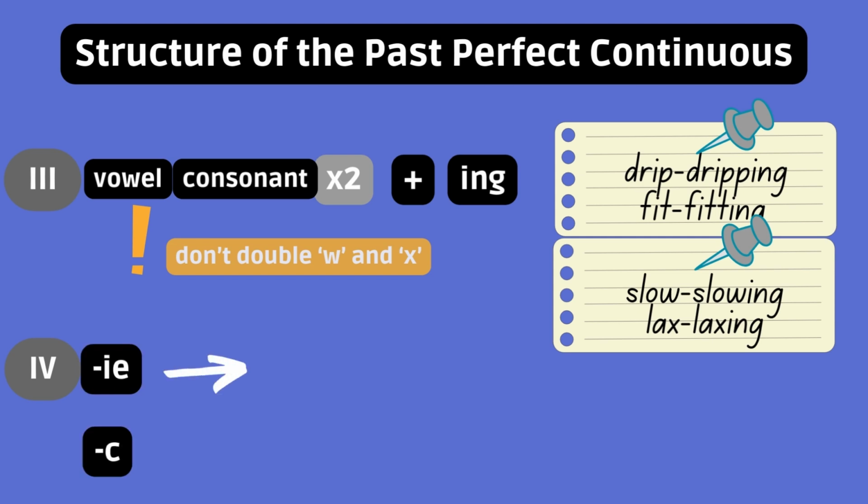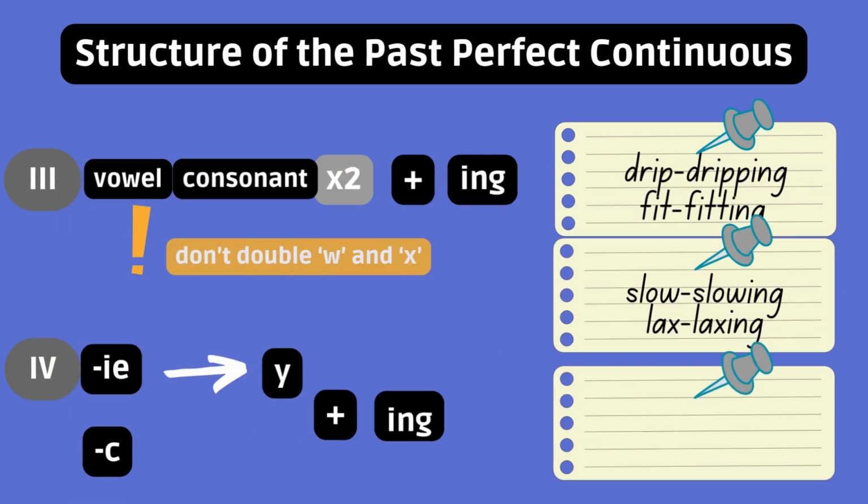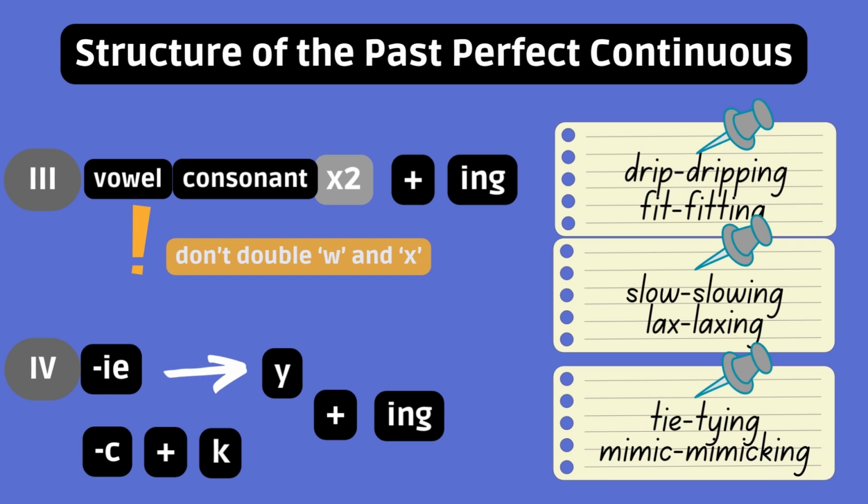Finally, watch out for verbs ending in IE and C. Change their ending a bit. IE turns into Y, tie, tying. And C needs to be followed with a K. Mimic, mimicking.